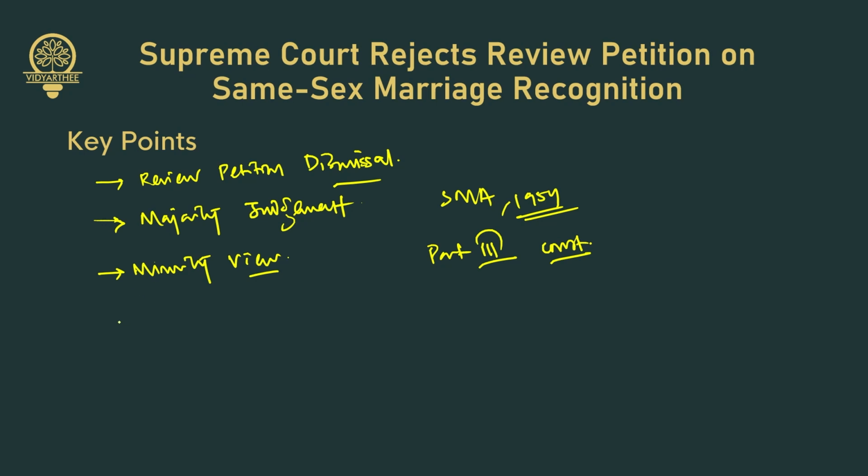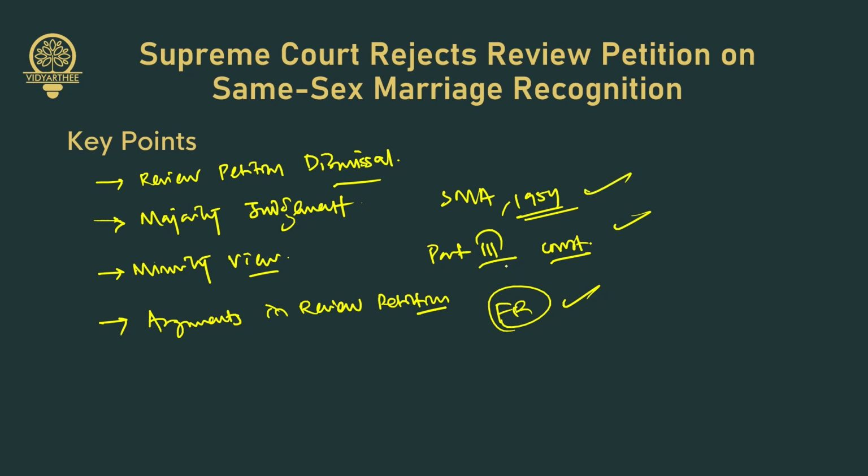Okay. Now, the fourth point is arguments in review petition. What were the arguments made? Now, petitioners argued that the majority judgment contained errors and was self-contradictory. Okay, they stated that the judgment failed to address the discrimination faced by same-sex couples, violating their fundamental rights. Again, another topic. So we have 3 topics here. Now, it was contended that marriage as a social contract should be accessible to all adults capable of consenting regardless of gender or sexual orientation. Okay, these were the arguments in the review petition.